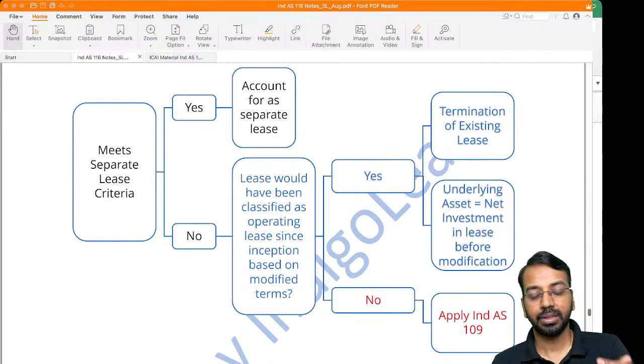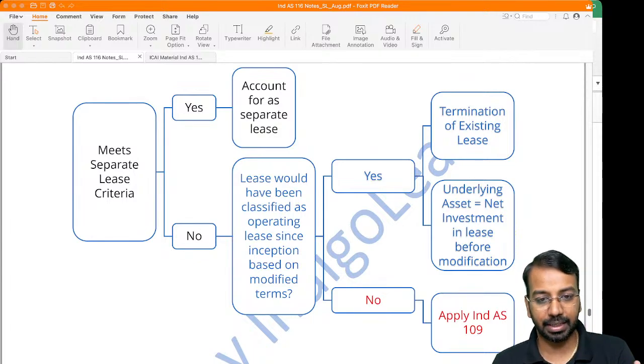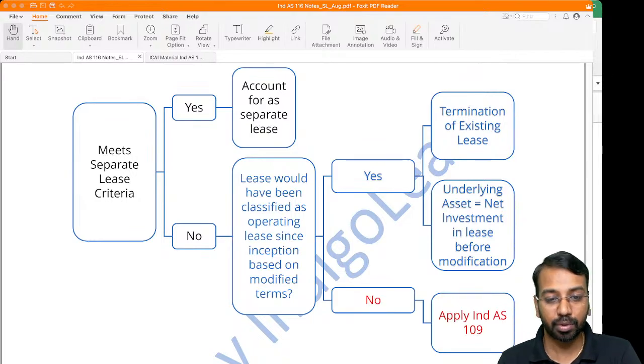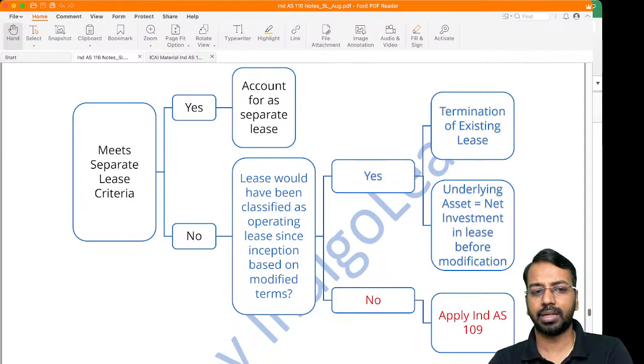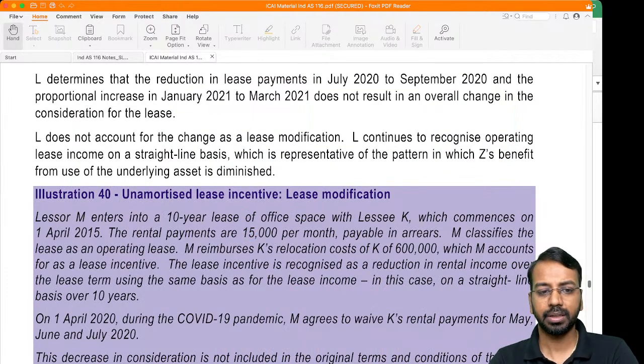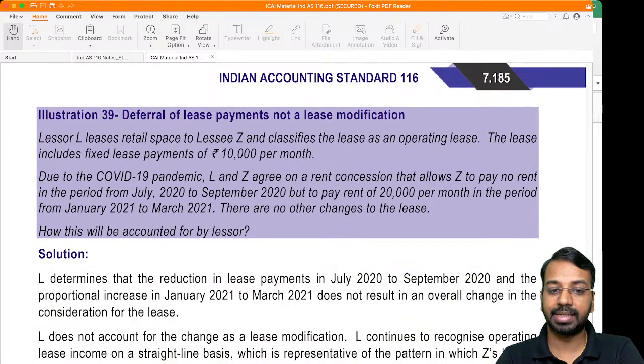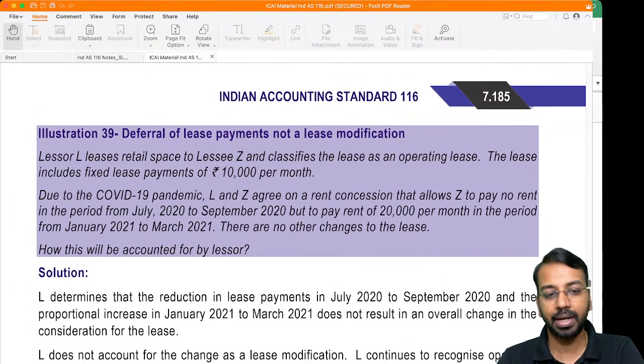Now, there is a lease modification. It cannot be recognized as a separate lease. It cannot be recognized as an operating lease. It continues to remain your finance lease only. But there is a modification. Then you will apply Ind AS 109. And when we say apply Ind AS 109, what we mean is the lease receivable value should be remeasured applying the principles of Ind AS 109. When we understand Ind AS 109, you will understand how these things are done, changes and all, how lease receivable or how a financial asset is measured and all of that. That will be covered when we do Ind AS 109.